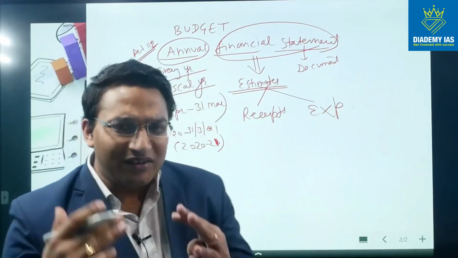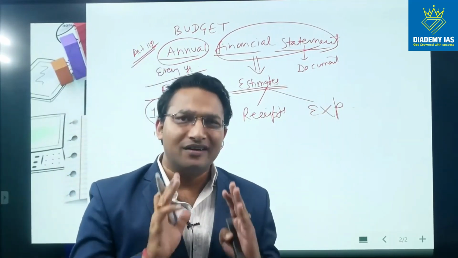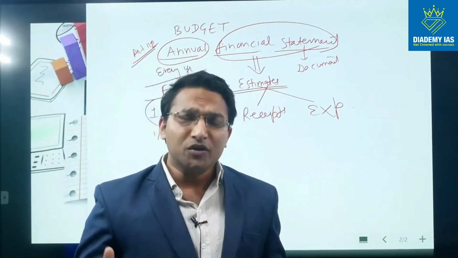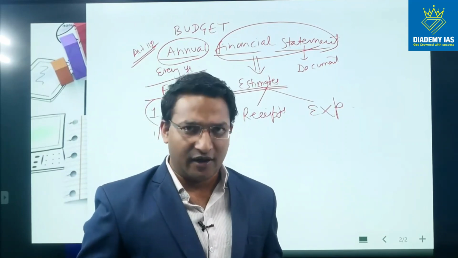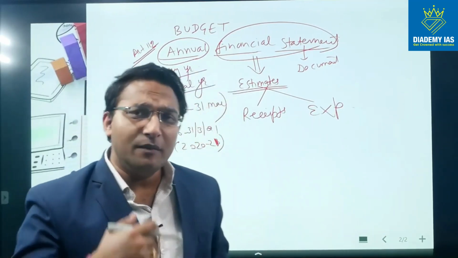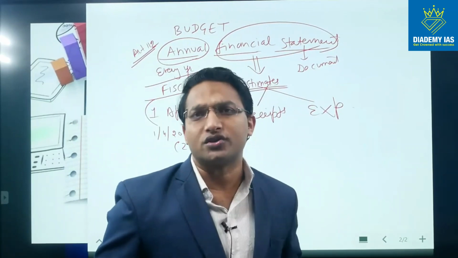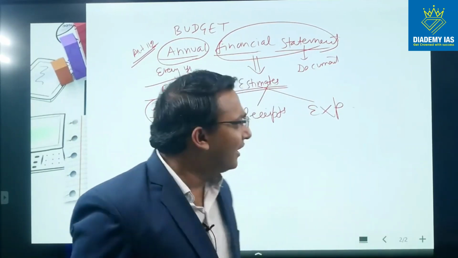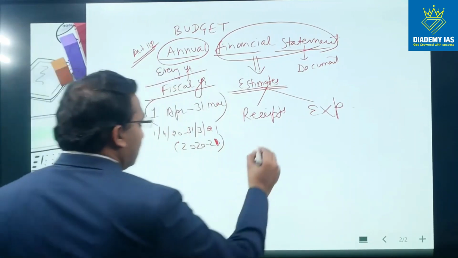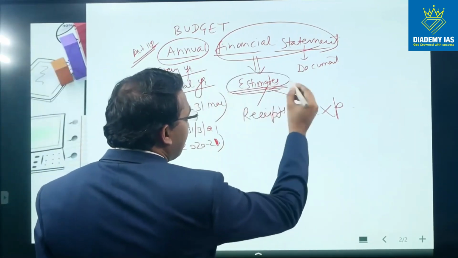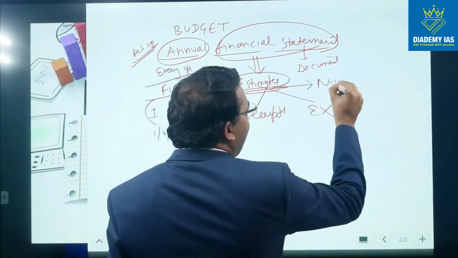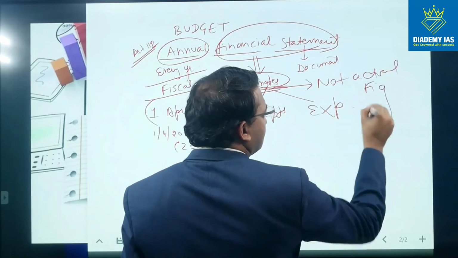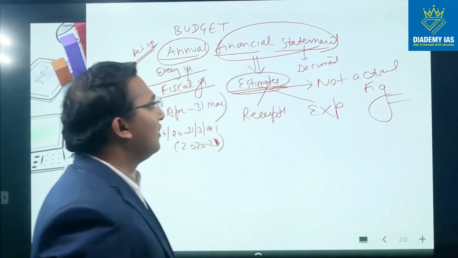So how much money will be received from the taxes, how much money will be received from selling the shares in the public companies, how much money will be received from grants, etc. Expenditure, how much money will be spent on new roads, how much money will be spent on tackling the coronavirus, etc. Right? So this is providing the estimates. That means this is not providing the actual figure.